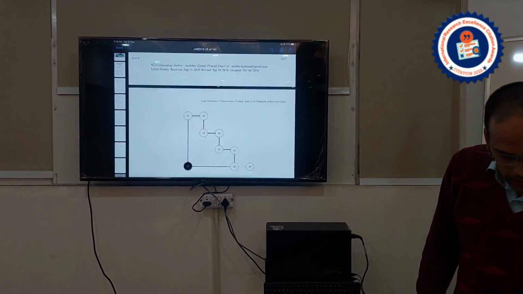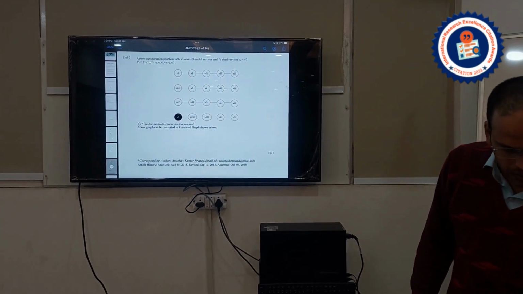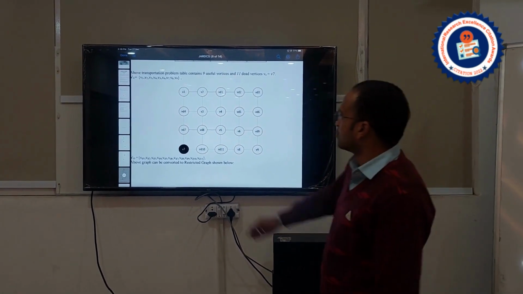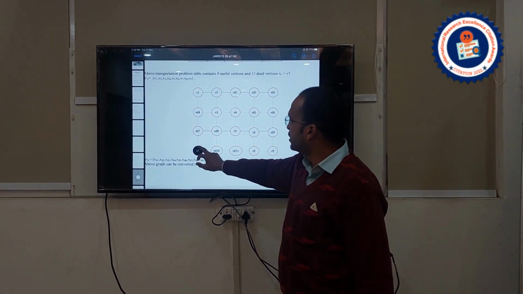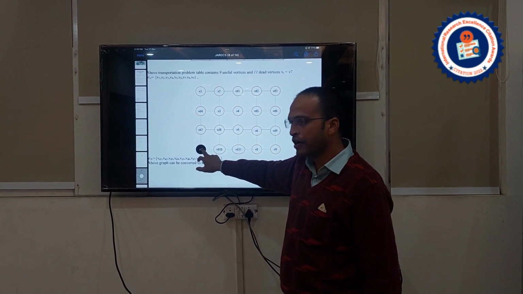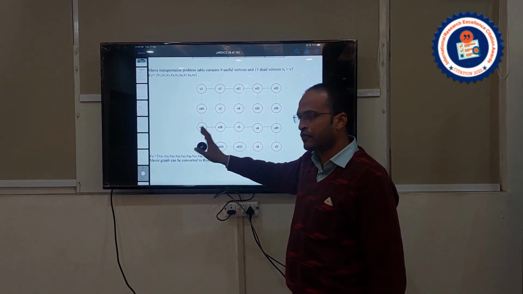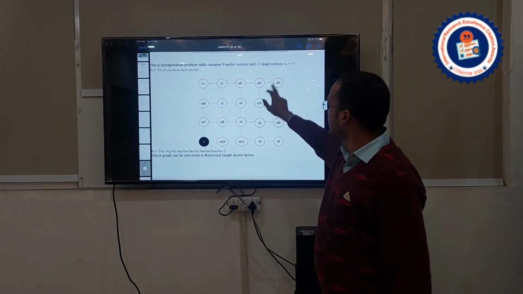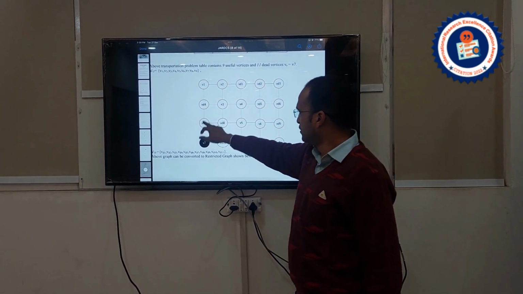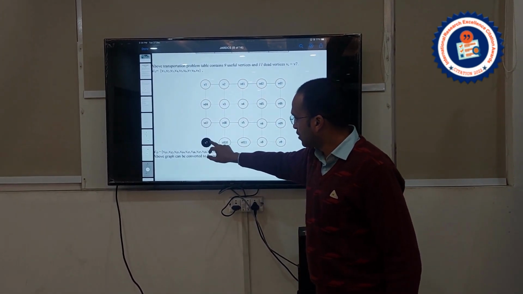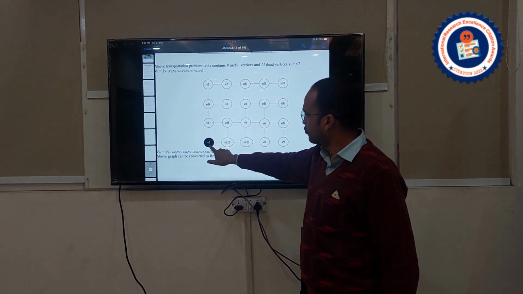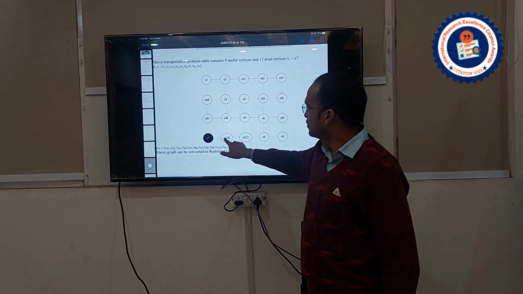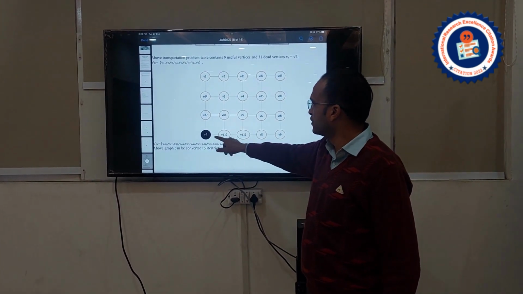Now how will this help me? This is a special case, and I am zooming in on it. This is the start point. I am not discussing how this start point is formed, because it is part of the transportation modified distribution method. There are some vertices where an assignment has been made. These are dead vertices. Now how am I able to form this loop? Suppose I start from this start point; this dead vertex will be removed in the next part.